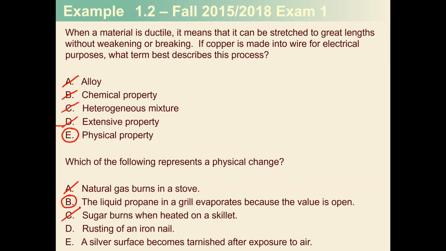Rusting of an iron nail? This is actually taking iron and turning it into iron oxide, which we commonly know as rust. Because that iron is now binding to the oxygen, we have formed bonds, so therefore this is going to be a chemical change. And finally, silver surface becomes tarnished when exposed to air. Tarnishing is taking silver and doing a fairly similar process to what we just did with the iron, and that is taking it and mixing it with oxygen, and it starts to become dull. This is a chemical change as well. So the only correct answer that we have is going to be B.